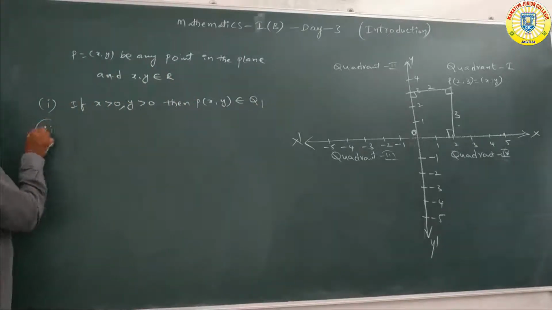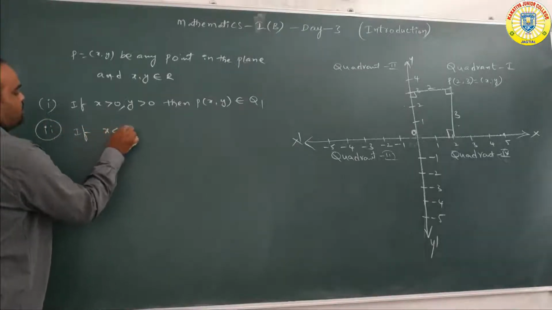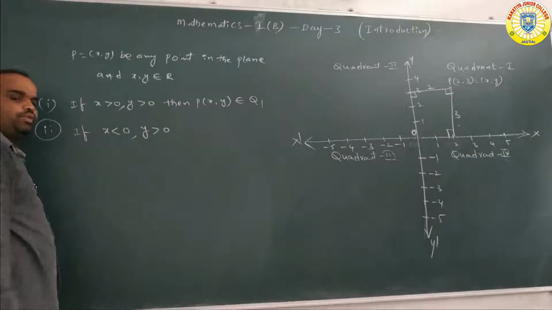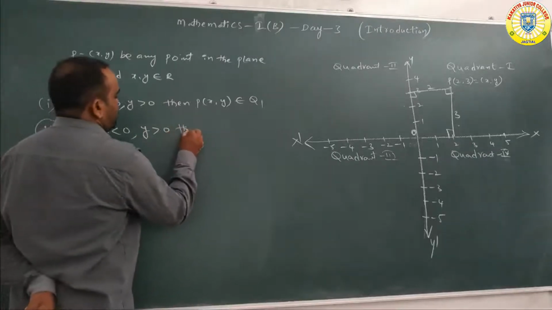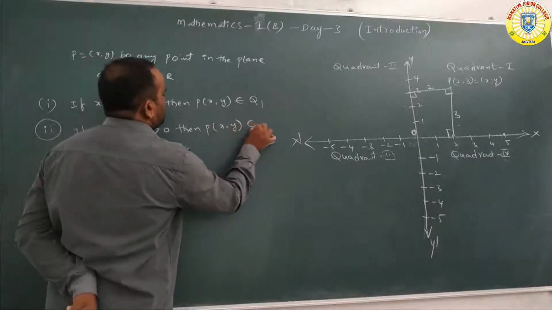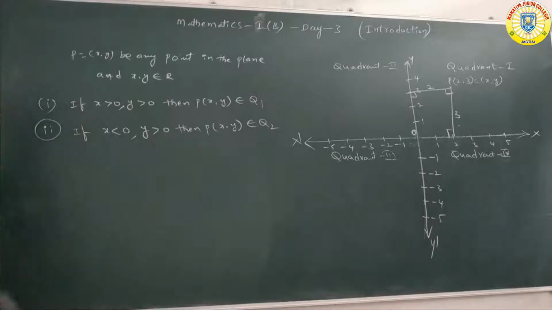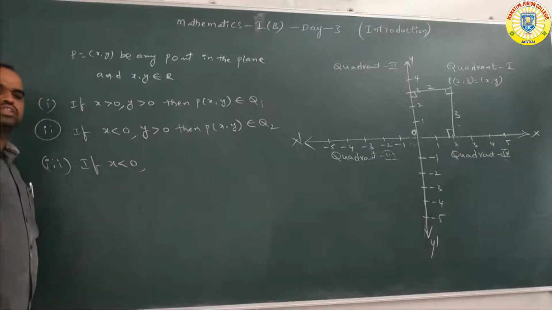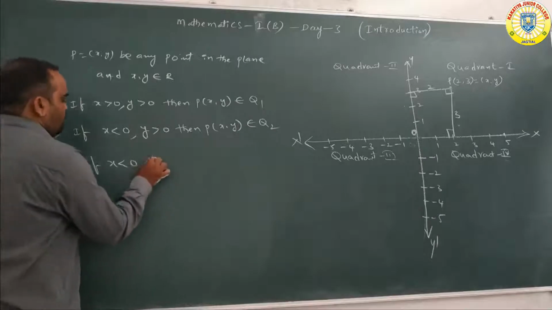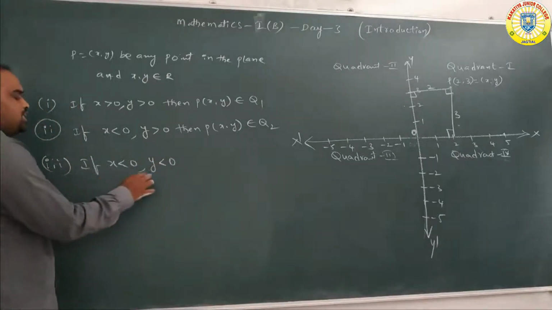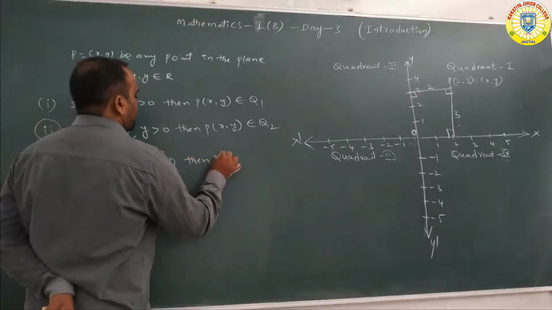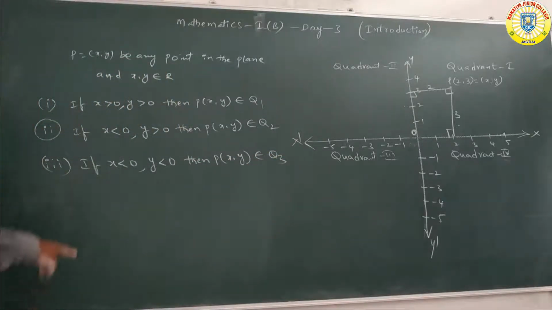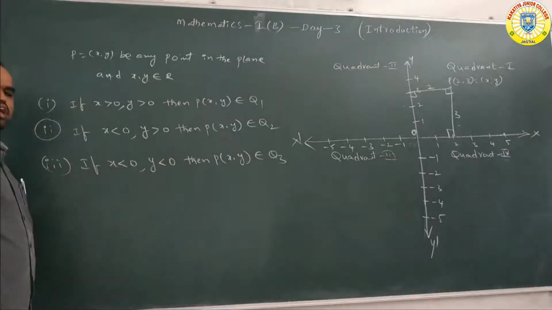Now the second one: if x is less than 0 and y is greater than 0, meaning x is negative and y is positive, then P(x, y) belongs to the second quadrant. The third one: if x is less than 0 and y is less than 0, x is negative and y is also negative, then P(x, y) belongs to the third quadrant, because both are negative.